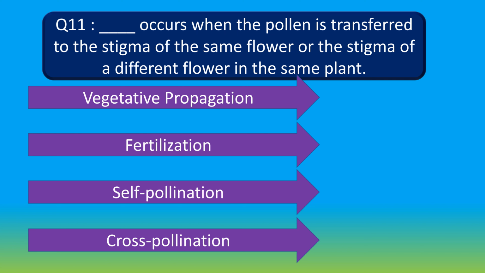Dash occurs when the pollen is transferred to the stigma of the same flower or the stigma of a different flower in the same plant. Option A vegetative propagation, option B fertilization, option C self-pollination and option D cross-pollination. Your time starts now.